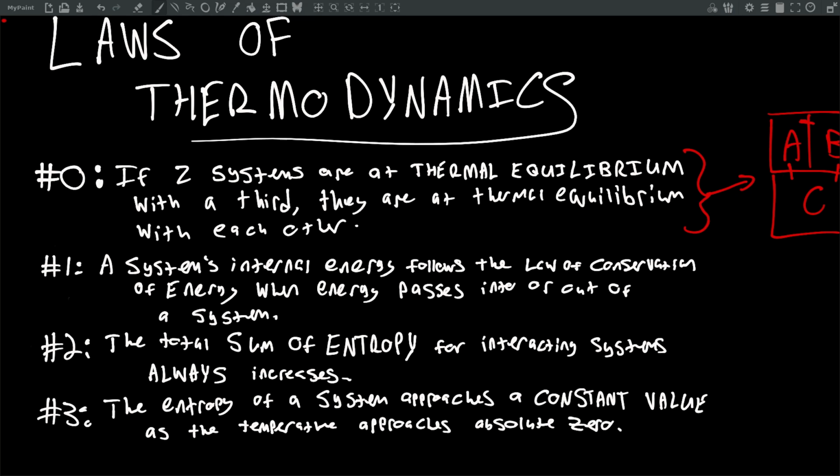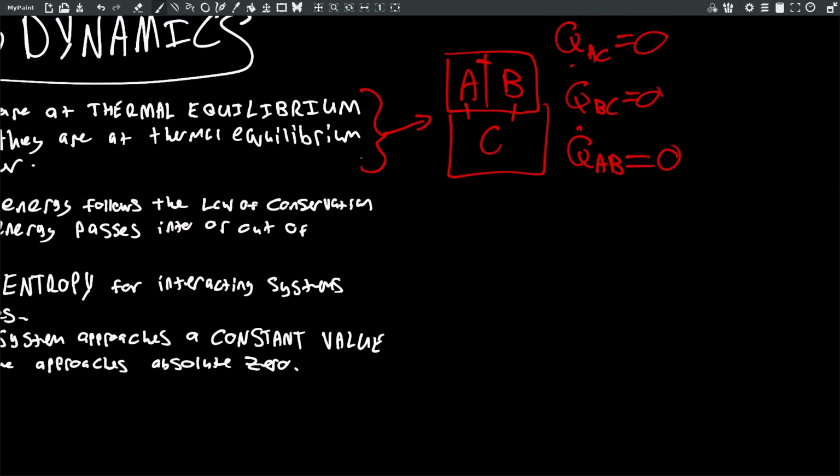Now, the first law of thermodynamics has to deal with internal energy, which basically states that the internal energy of a given system follows the law of conservation of energy when energy is being passed into or out of the system. Now, this is generally expressed as the change of internal energy of the system, delta U, is equal to the change in the heat of the system.